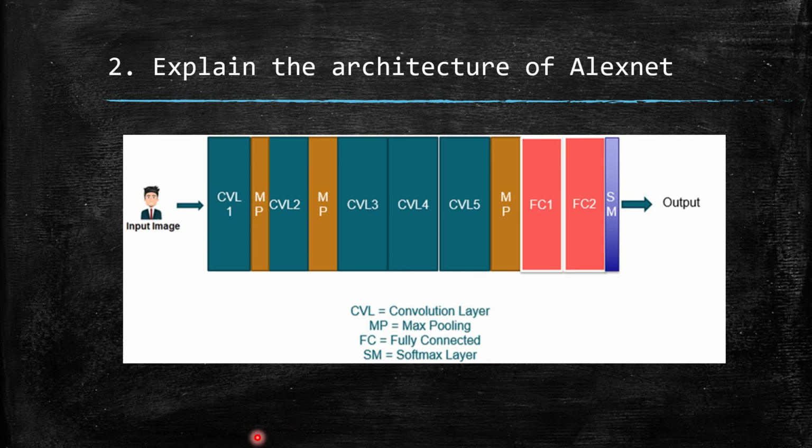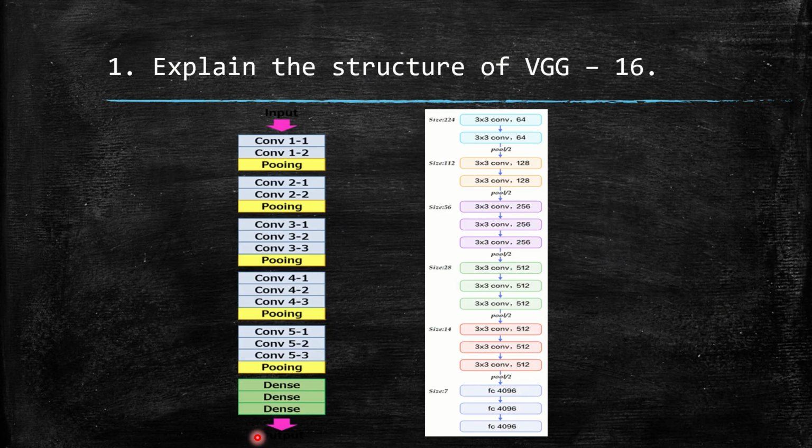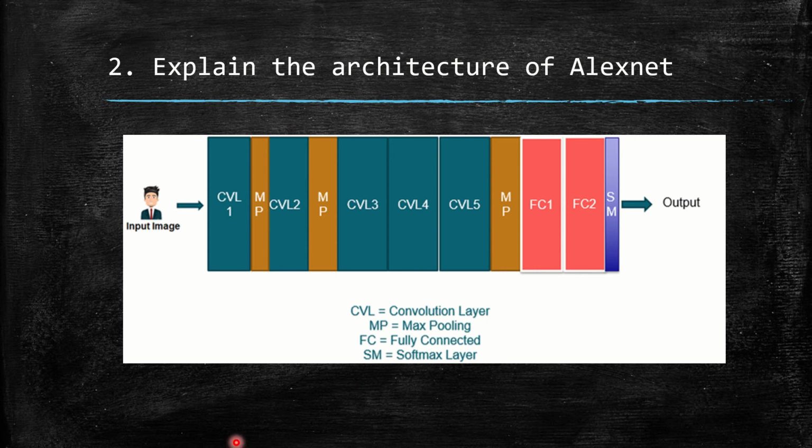Now, explain the architecture of AlexNet. Yes, this is also an important question. You may be asked to differentiate the VGG16 and AlexNet architectures in a nutshell. So how do we do it? This one is very easy for you to draw and explain. Similarly, I have made a picture of my own where you can understand how many layers are there.